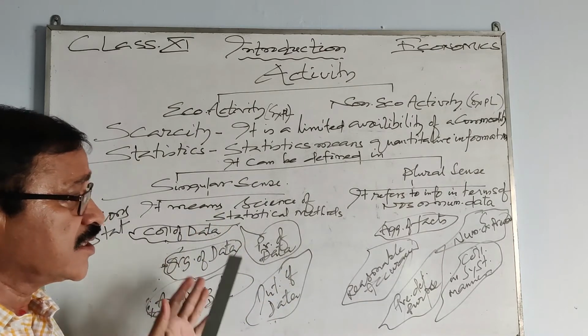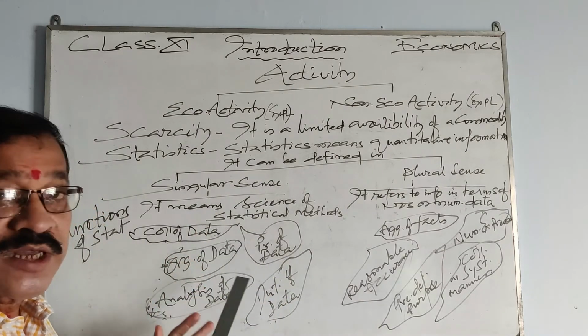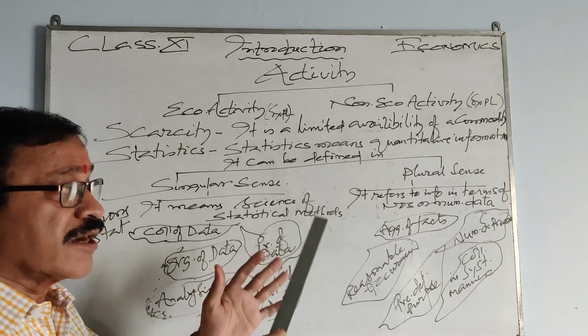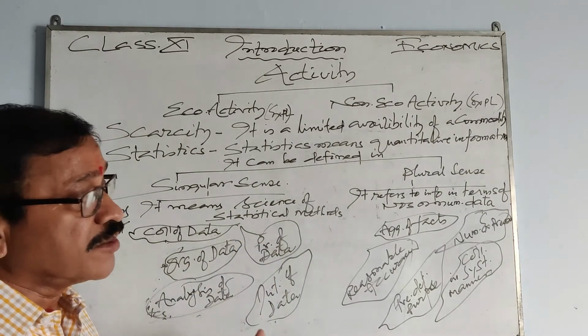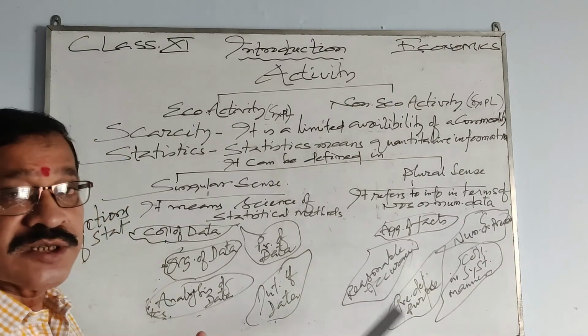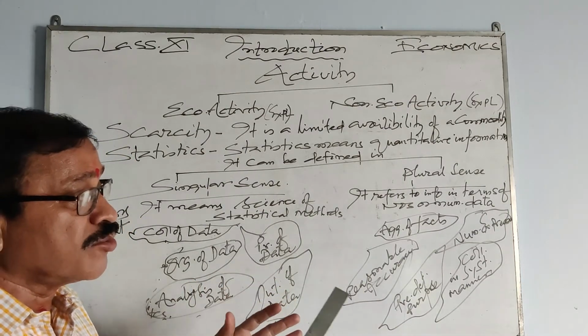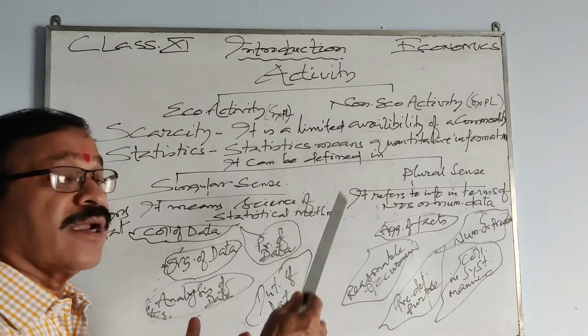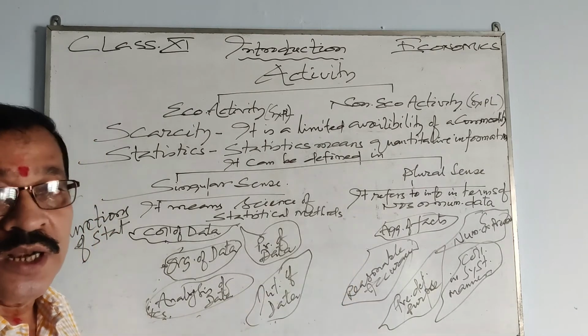So statistics can be divided into 2 parts, singular sense and plural sense. Singular sense we discussed, it is a science of statistical method, and plural sense refers to information in terms of numbers or numerical data. That means the following features will make the data numerical, and it comes under plural sense.